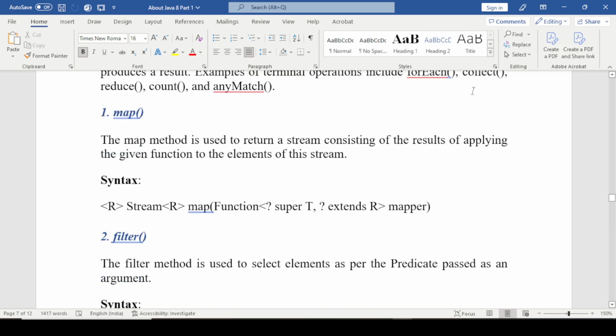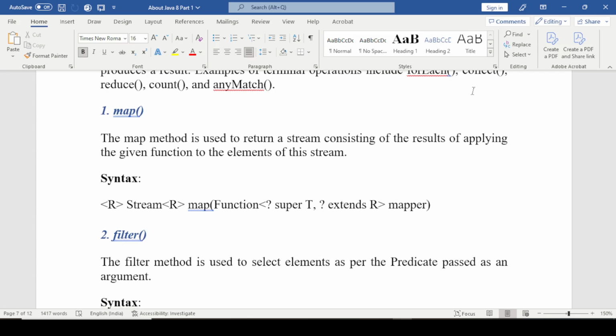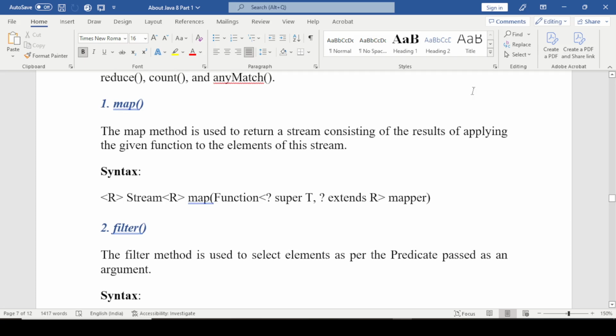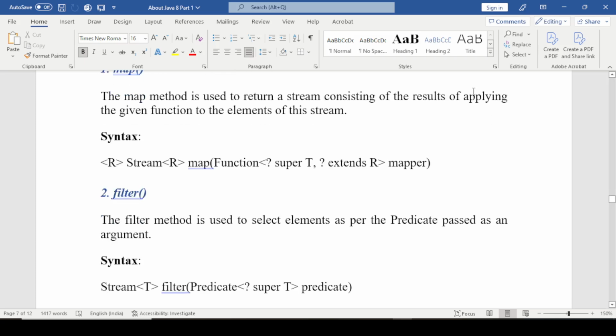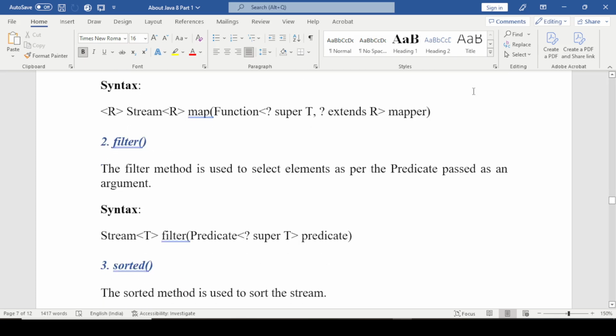First is map. The map method is used to return a stream consisting of the results of applying the given function to the elements of this stream. So the syntax is we apply stream and after that we apply the map function with the mapper. Now the filter method is used to select elements as per the predicate passed as an argument. So we apply stream and apply the filter with the predicate.